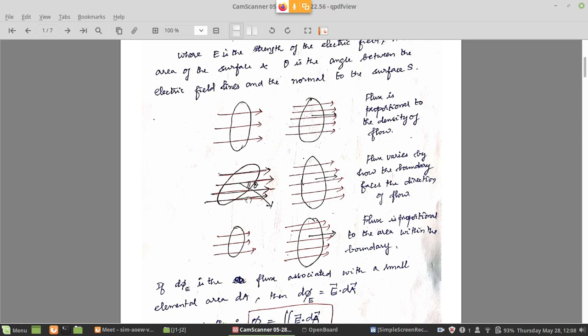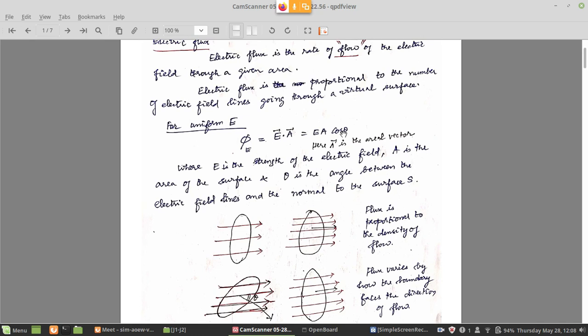In the next row, you can see that the area on the left side is tilted with respect to the direction of the flux flow. In the right diagram, it is directly perpendicular. All the arrows are red color, and one arrow is in black color. That arrow tells me the normal direction to the surface, that is the direction of the areal vector A. So if the normal and electric field are parallel, flux will be full, because EA cos theta, theta is 0. When theta is 0, cos theta is 1. So flux is directly EA.